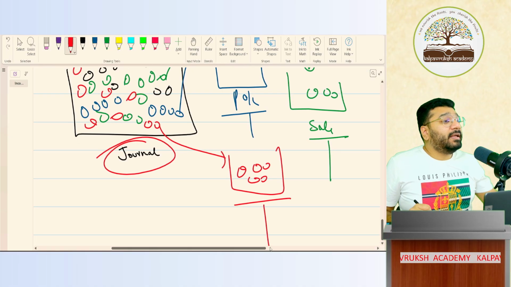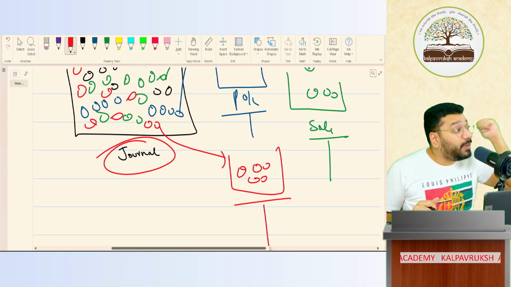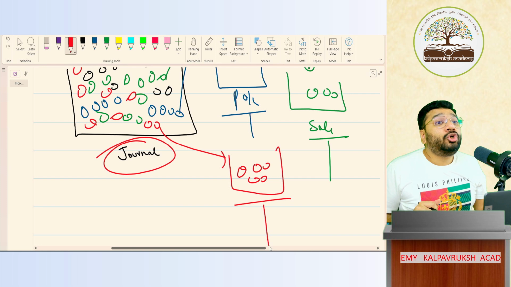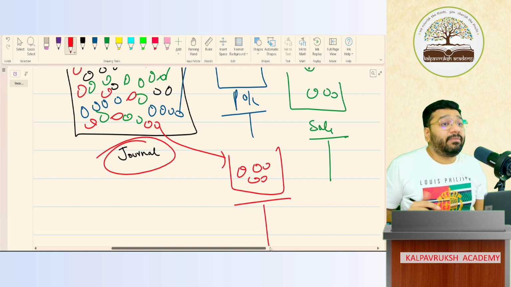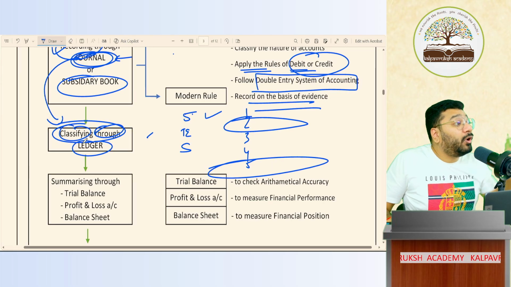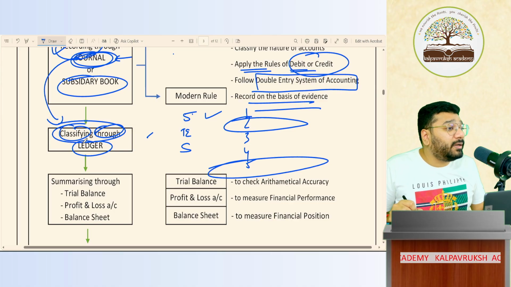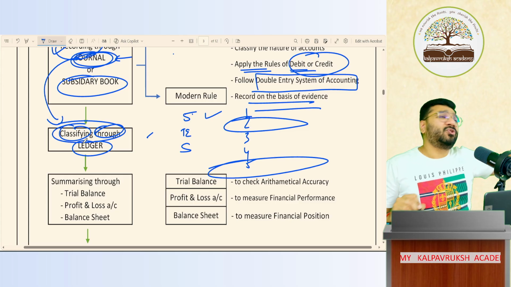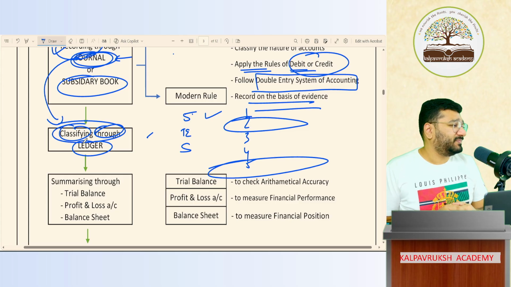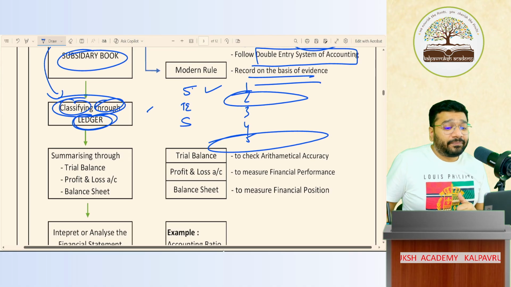So what are we doing? Each and every account, we are classifying separately. Why? What is the purpose of classification? So that the totaling can be done. So all the transactions are classified through the ledger for the purpose of totaling. Got it? Not got it? Sir, with this accounting is over, no, sir? No. Once you prepare the ledger, now understand.